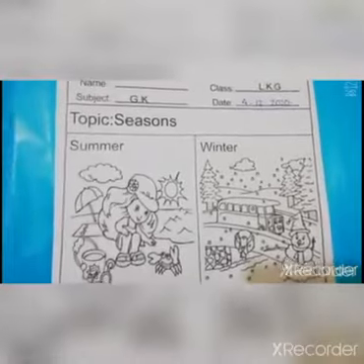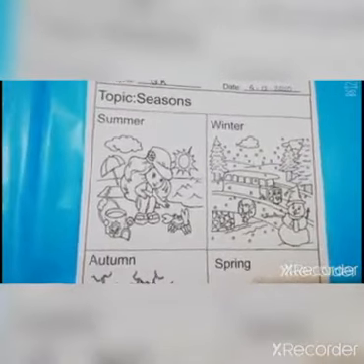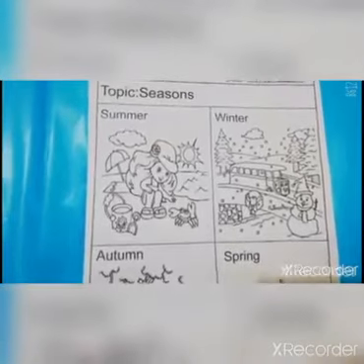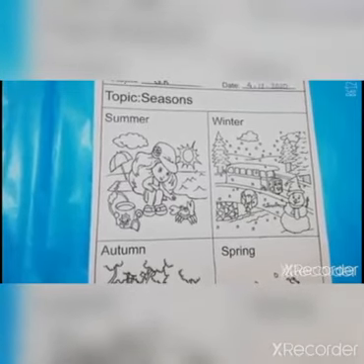Tell me the seasons' names. Spring, summer, autumn, winter. Do you like winter season? I like winter season.